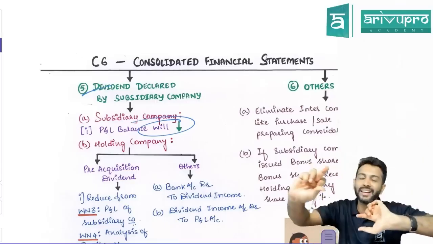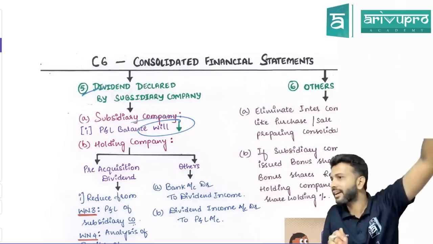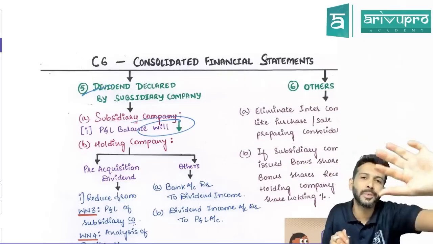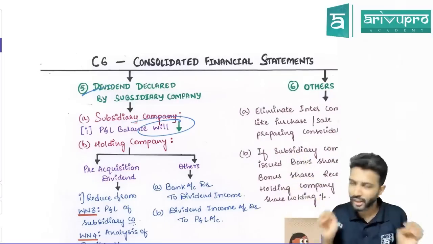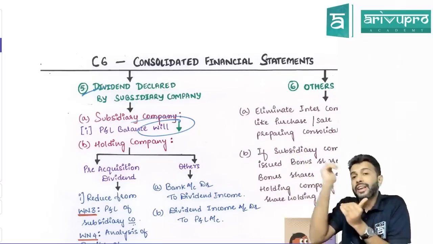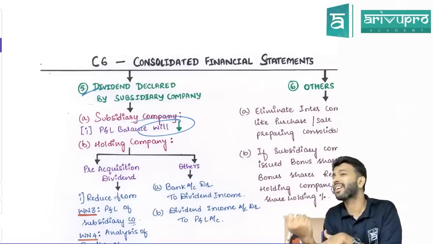Is that okay? In AS terminology, we call it the holding company. In Ind AS terminology or CA final terminology, maybe we call it the parent. That's okay. You write holding only, don't write parent. So if the subsidiary company has declared a dividend, who will receive it? Holding company and minority interest.